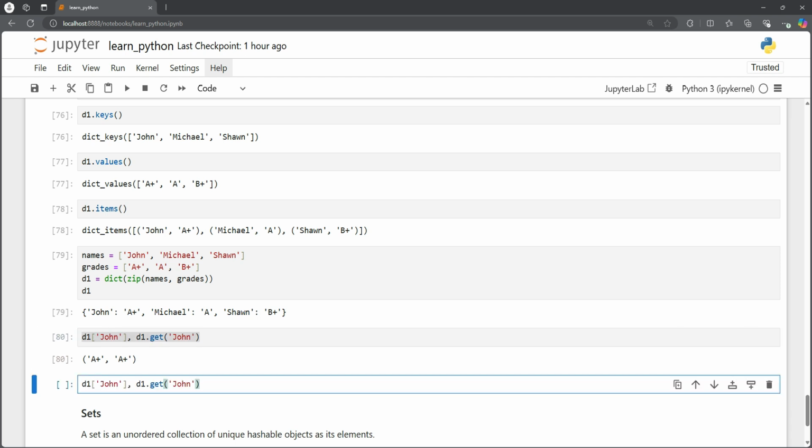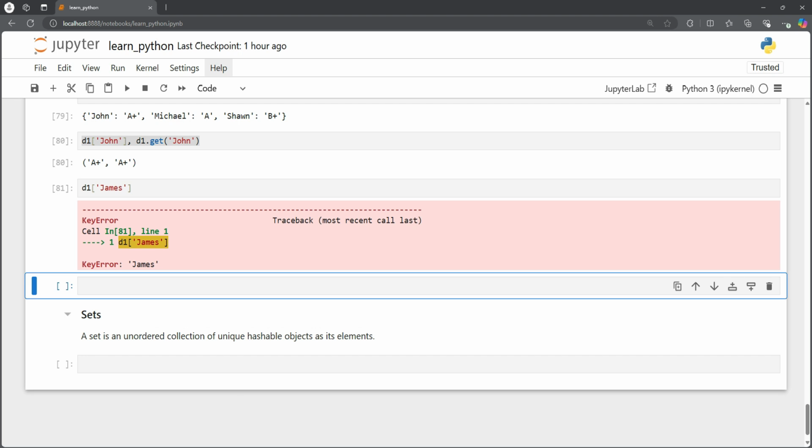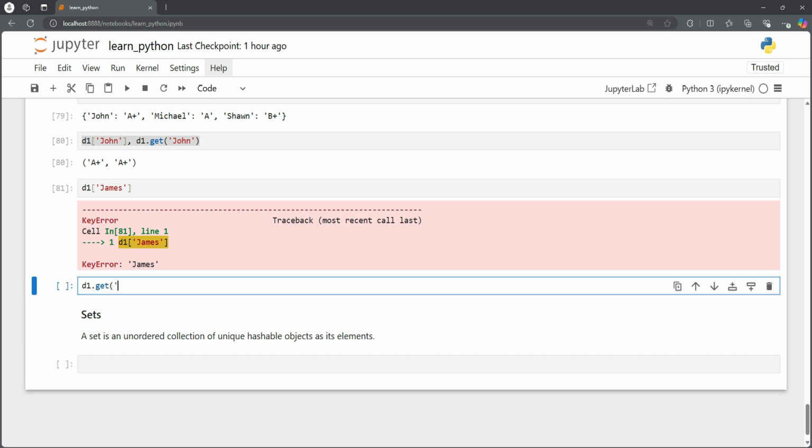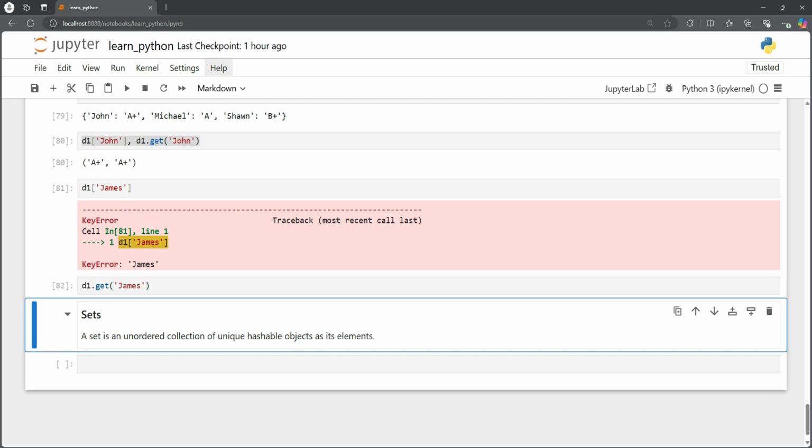The only thing is, let's say we call for a key that is not in here. The bracket notation, the left one, will give us an error, whereas this one will still work, because it will use a default value of None and return that. So let's try that. We use James this time, and here we got an error, but if we try d1.get James, we don't get an error because it's returning a None value.